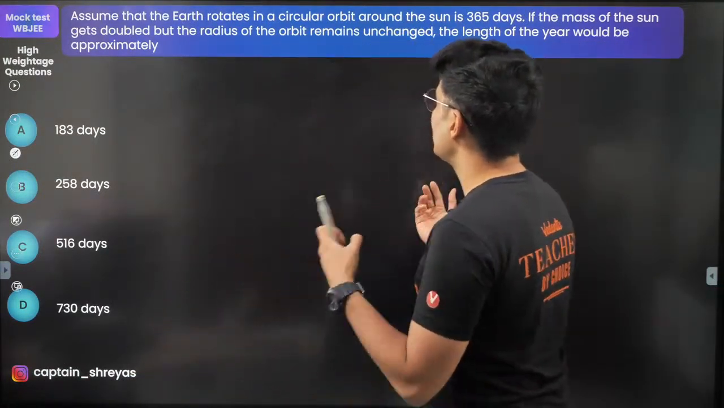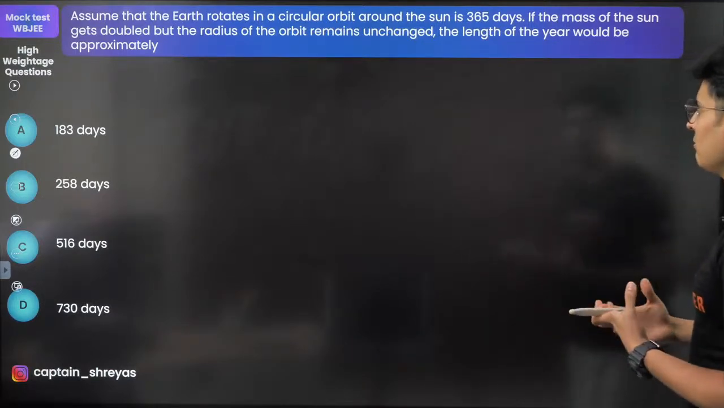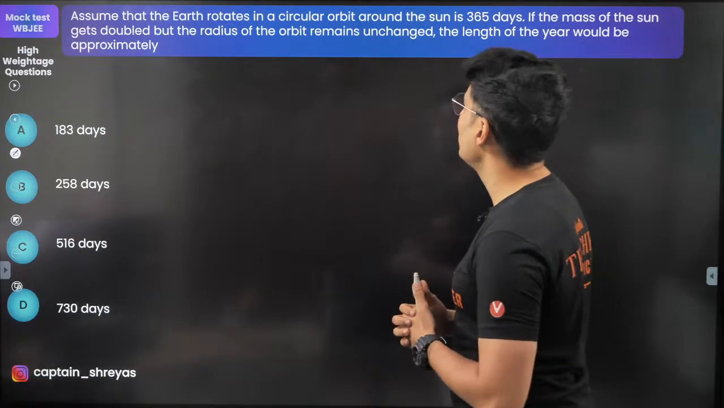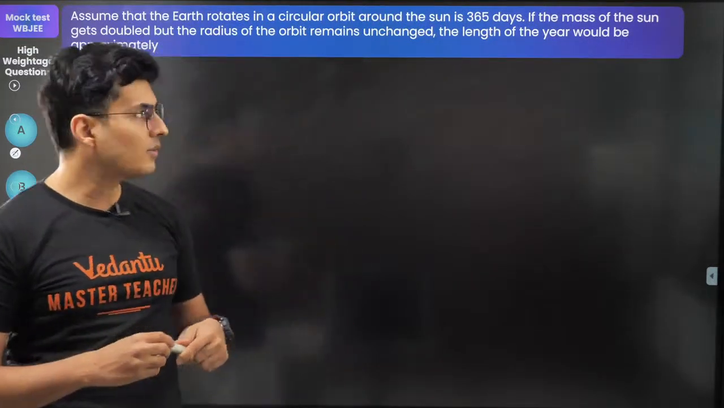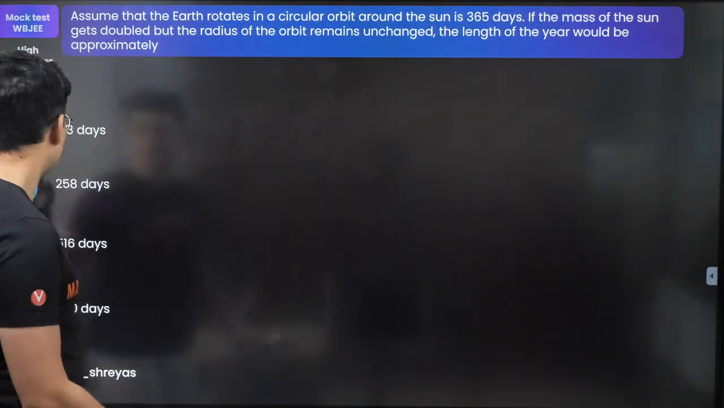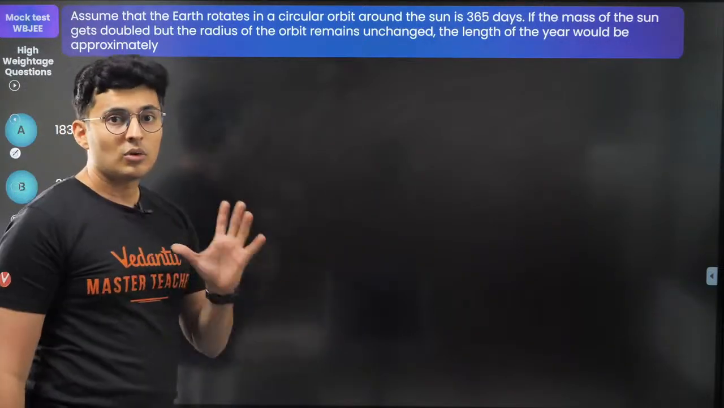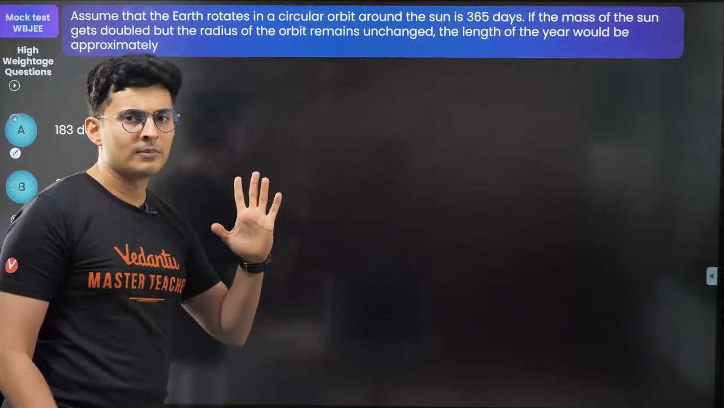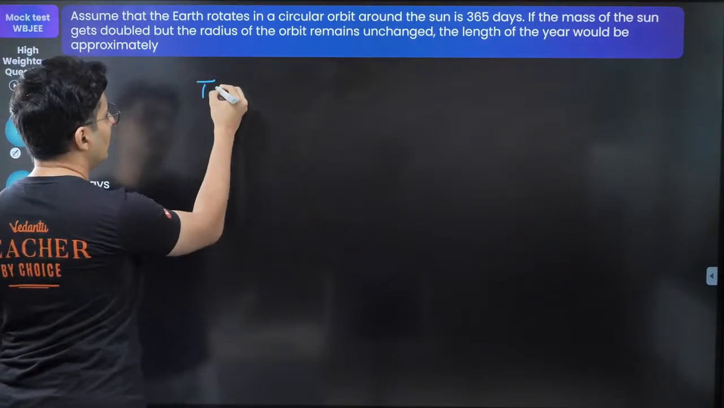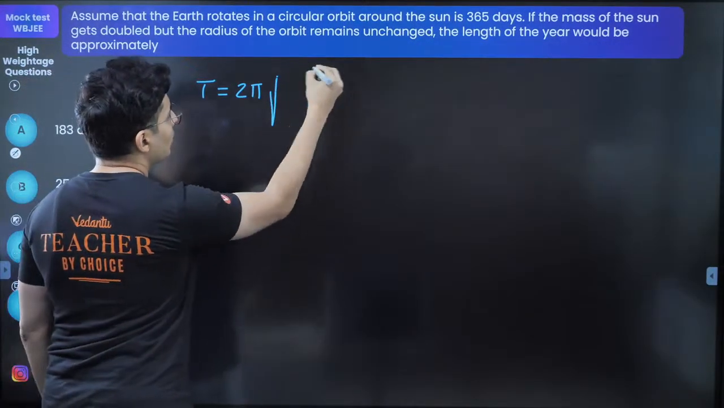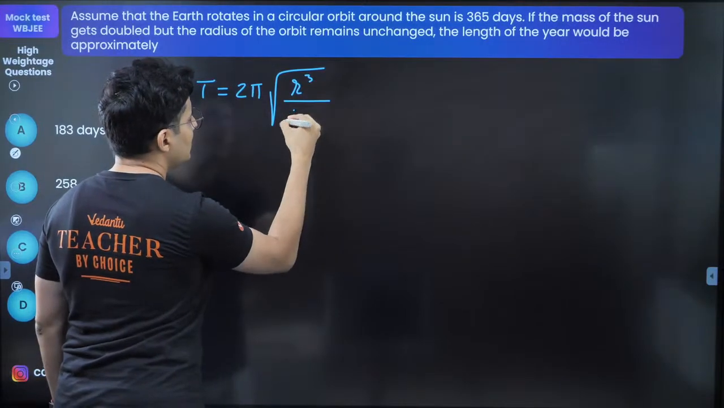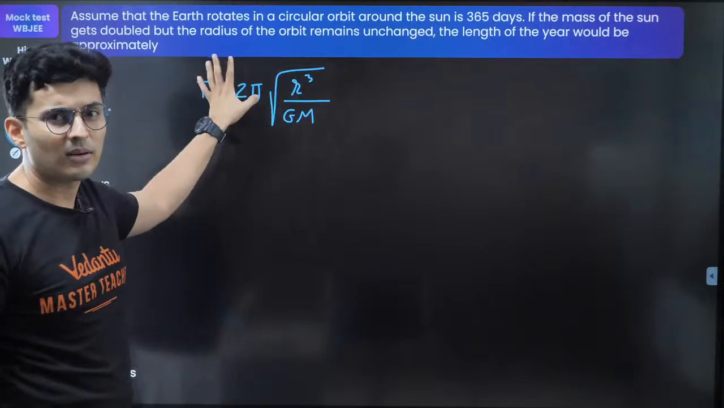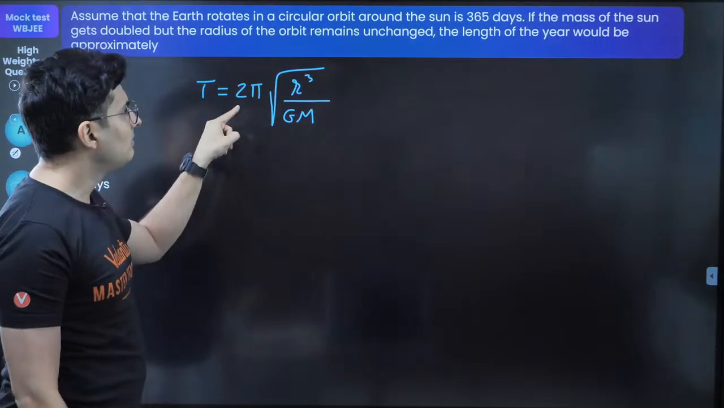Assume that the earth rotates in a circular orbit around the sun in 365 days. The mass of the sun gets doubled. The radius of the orbit remains unchanged. Then what will be the new length of the year? Usually you see questions on Kepler's third law, but this is slightly modified. You remember Kepler's third law, time period is 2 pi root of radius cube by G into the mass of the central mass. This is your Kepler's law, in the proper formula.